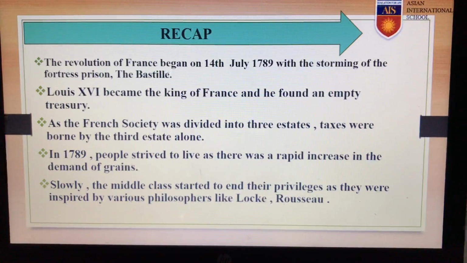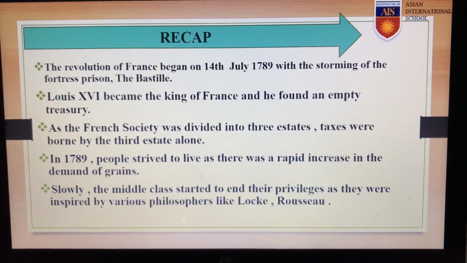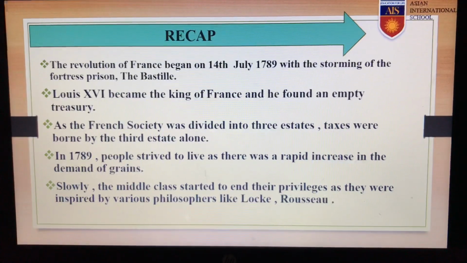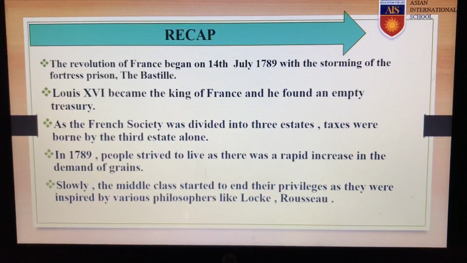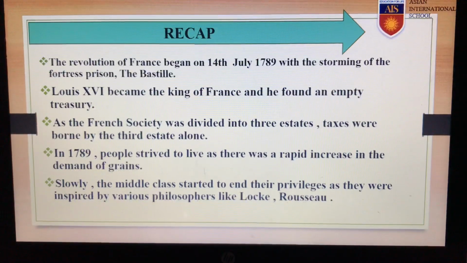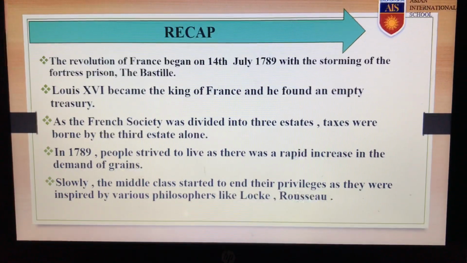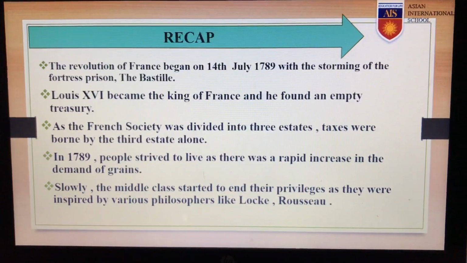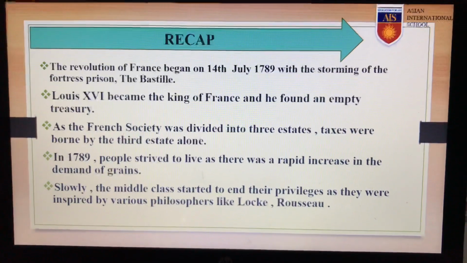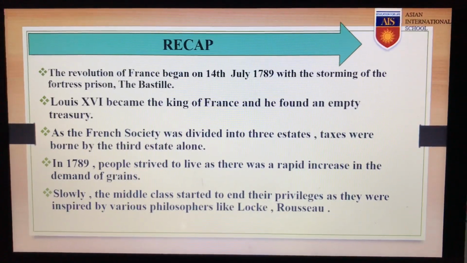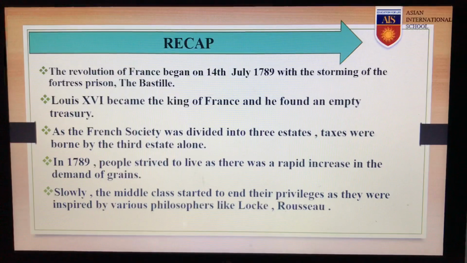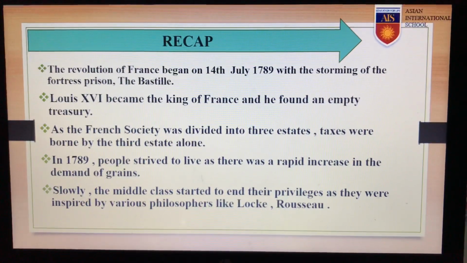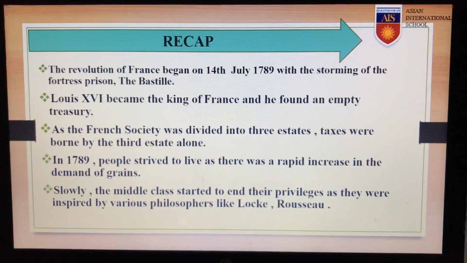We had also discussed that the French society was being divided into the three estates and the taxes were borne by the third estate alone. In the year 1789, France went through a very crucial time where people strived to live as there was a rapid increase in the demand of grains. This was also a situation of subsistence crisis. Slowly and steadily, the middle class started to end their privileges as they were inspired by various philosophers like John Locke and Rousseau.